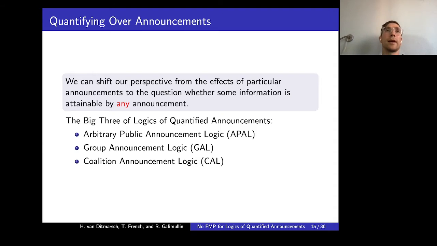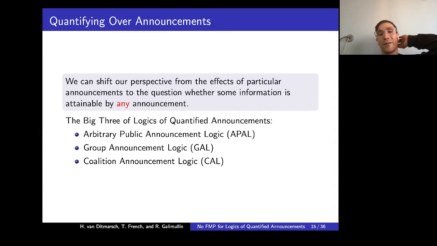Or let's take a more epistemic planning stance. We have some initial configuration and then the target configuration. Then we can ask a question: is there an announcement which takes us from the initial configuration to the target one?